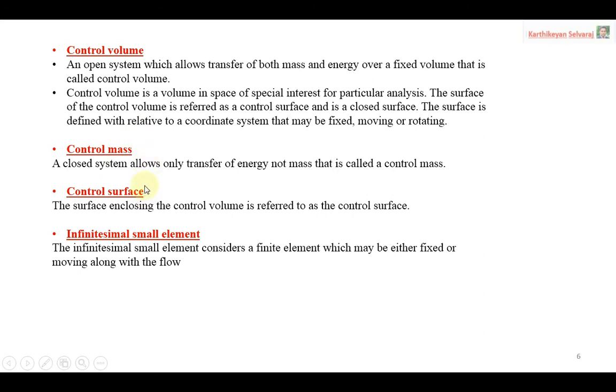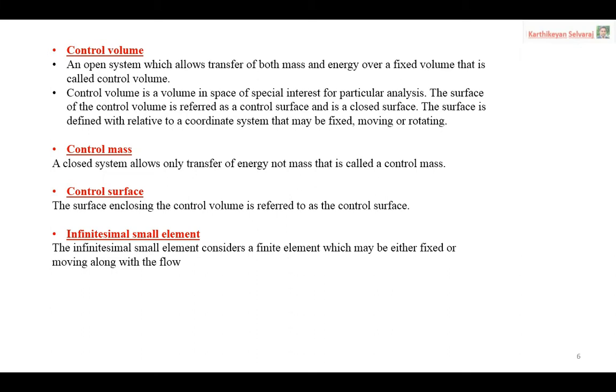Again, some more important terms. So we have to know about the control volume. The control volume is nothing but an open system which allows transfer of both mass and energy over a fixed volume. That is called a control volume. The control volume is a volume in space of spatial interest for a particular analysis.